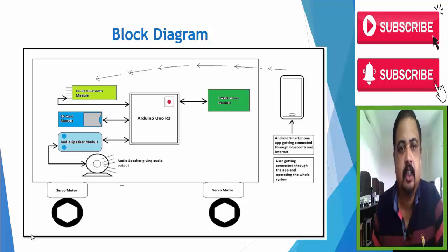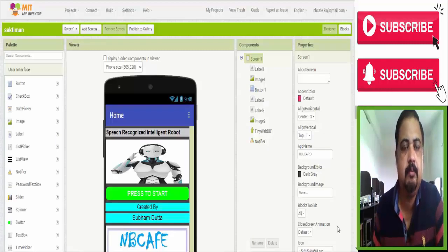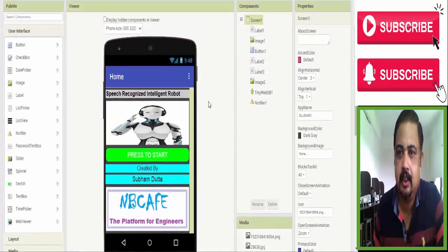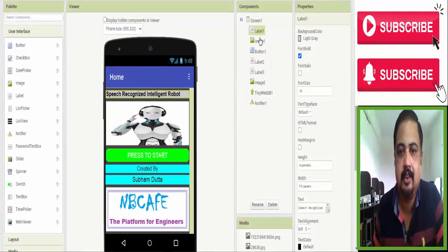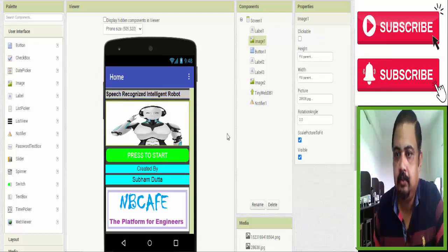Now let's see our Android app, which is built in the MIT App Inventor environment. So let's see how we design. See, this is the front page of our app. Simple, nothing else. First I use one label, and in that label I give my project name, speech recognized intelligent robot. Then I use one image block, and in that image block I upload the image, and see that image is shown over here.